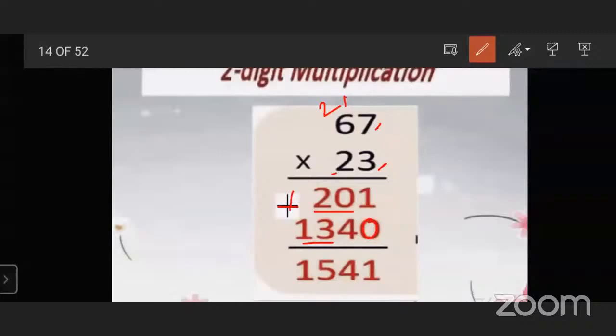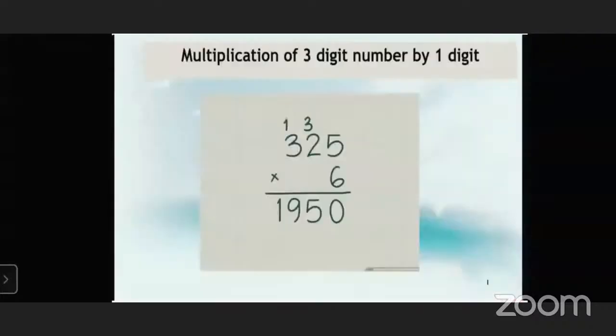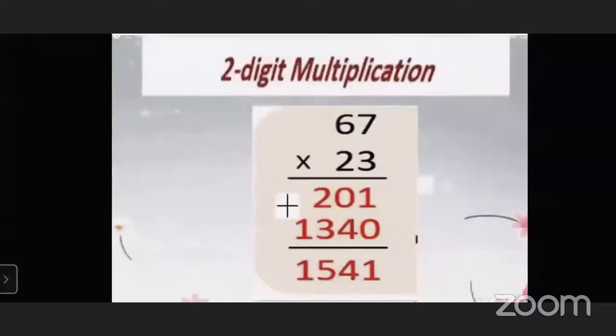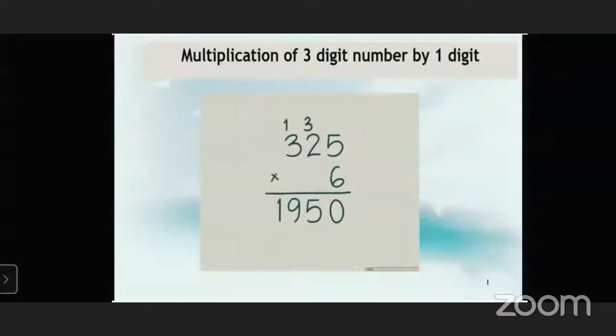So 1 plus 0, 1. 0 plus 4, 4. 2 plus 3, 3. 2 plus 3, 5. And 1, 1. So the answer will be 1541.